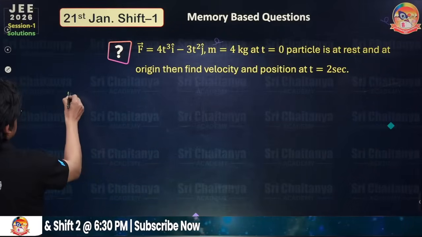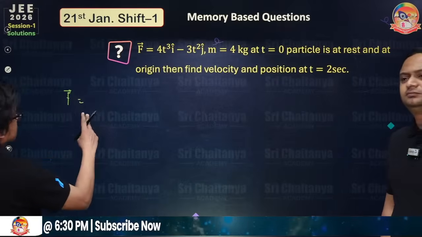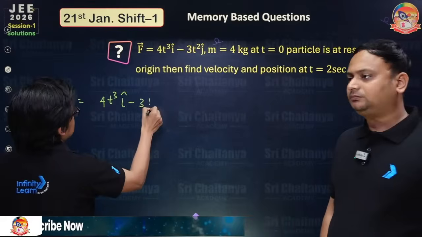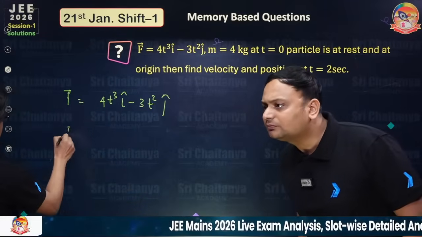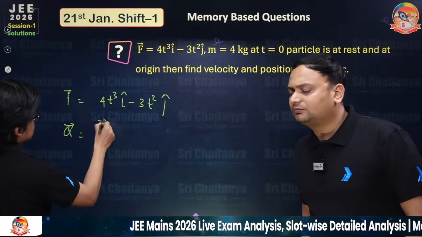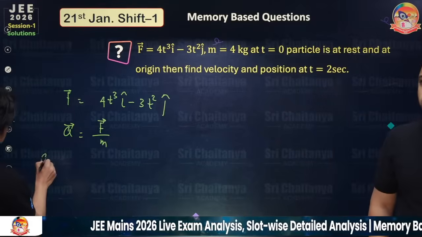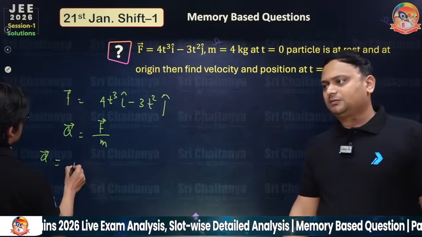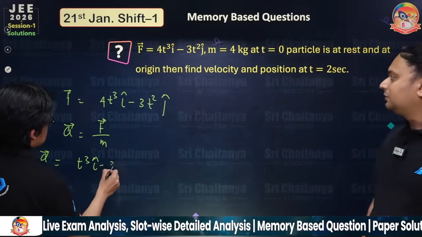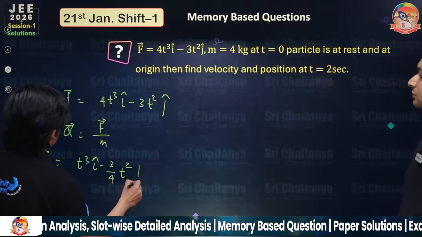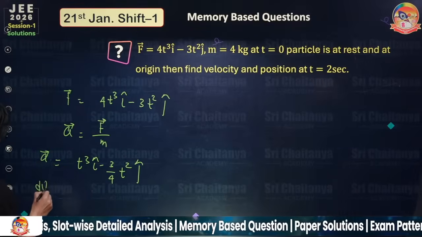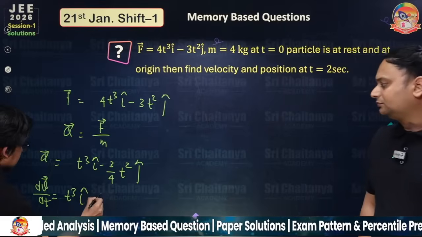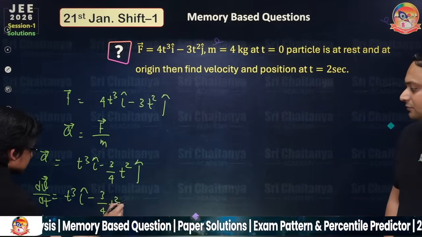So for that, you just write the force. That force is equal to 40 t cube i cap minus 3t square j cap. If you write the acceleration, it is force divided by mass. So if you divide each term by 4, you have t cube i cap minus 3 by 4 t square j cap. If you write the acceleration as dv by dt, that dv by dt is equal to t cube i cap minus 3 by 4 t square j cap.